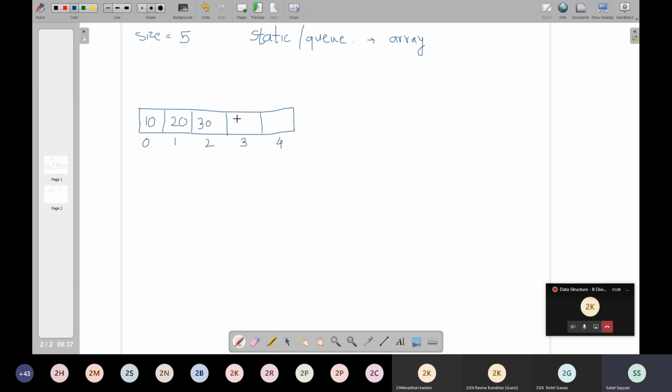Again NQ, here. Again NQ, here. Again NQ, what will happen? Overflow. Correct. If I do NQ again, it will be overflow. Why overflow? Because the queue is full, the size is full, and the user is trying to perform the NQ operation. It is queue overflow, right?